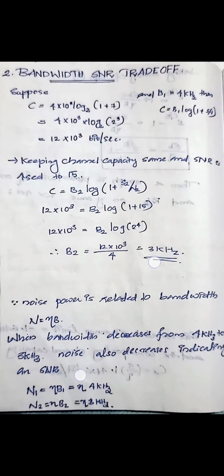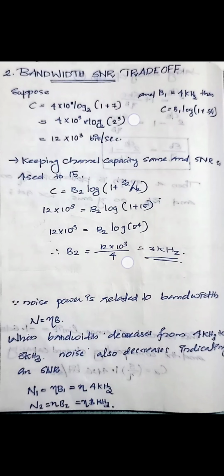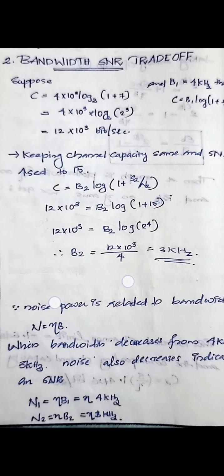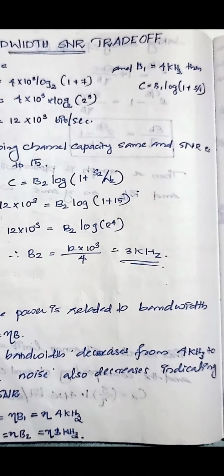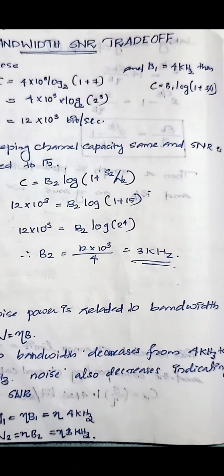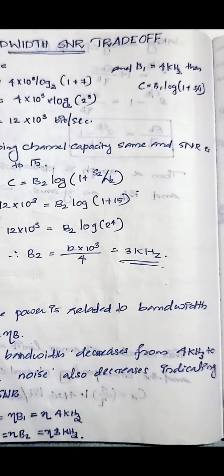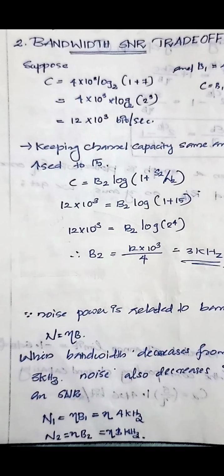This can be viewed by an example. We have bandwidth equal to 4 kilohertz and SNR as 7. Now the capacity C is equal to B log 1 plus SNR.